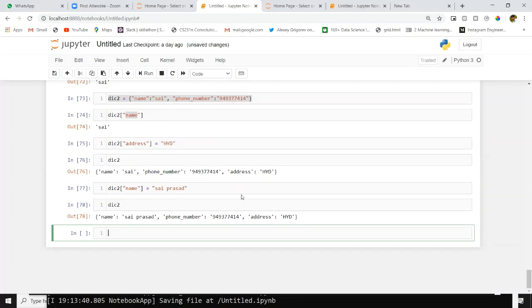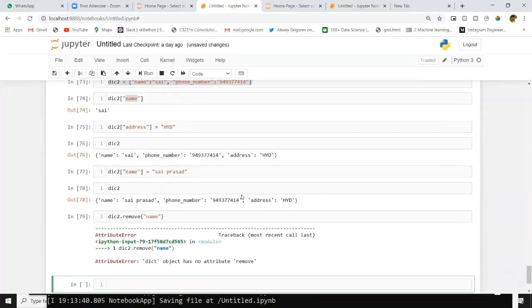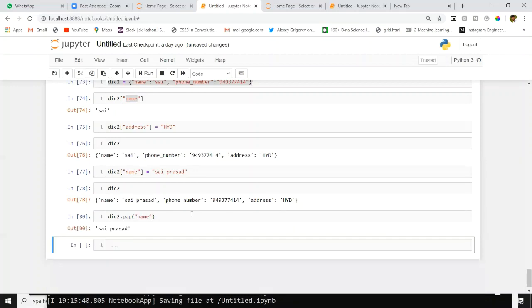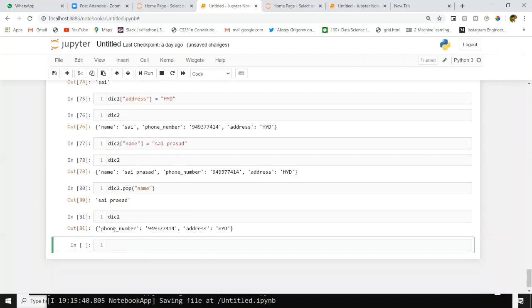Even we can remove items from a dictionary. dict2 dot remove. Here we have to give the key name. Everything we will access by key name only. I will give name. Yeah, the pop method is there for dictionary. We will give pop. Inside this pop, I will give the key name. The name is removed from my dictionary.